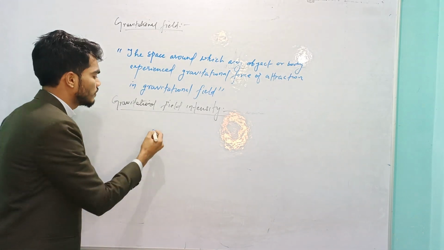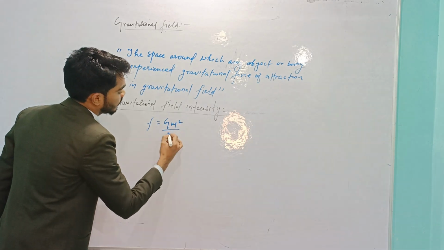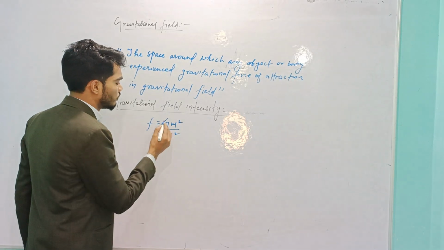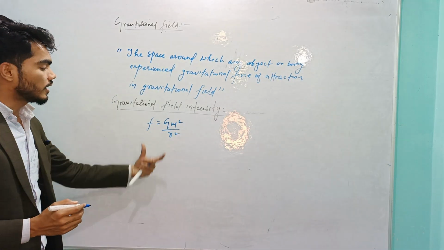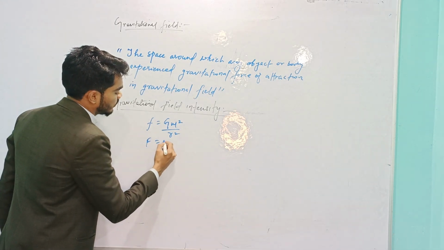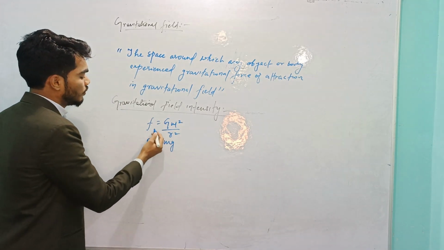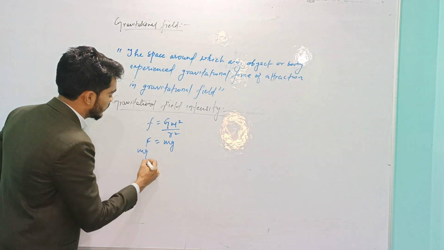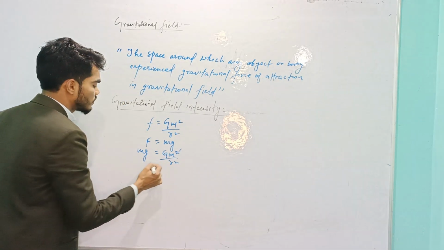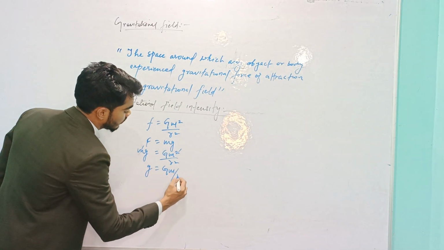In the beginning stage, we derived the formula of gravitational force of attraction: F is equal to G M m upon r square. This is the basic definition of the gravitational force. The second equation: F is equal to mg, mass times acceleration due to gravity. Equating both, mg is equal to G M m upon r square. The mass m is cancelled out, so g is equal to G M upon r square.